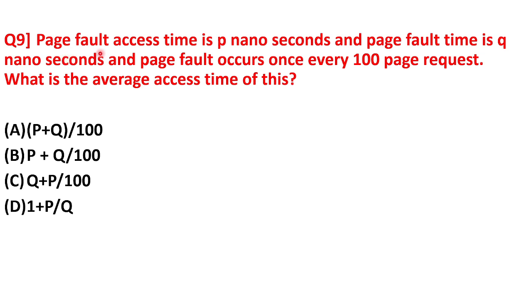Next is, page access time is p nanoseconds and page fault time is q nanoseconds, and a page fault occurs once every 100 page requests. Then what is the average access time? The answer for this question is p plus q upon 100. So option A is the correct answer. According to me, option A is correct for this question.